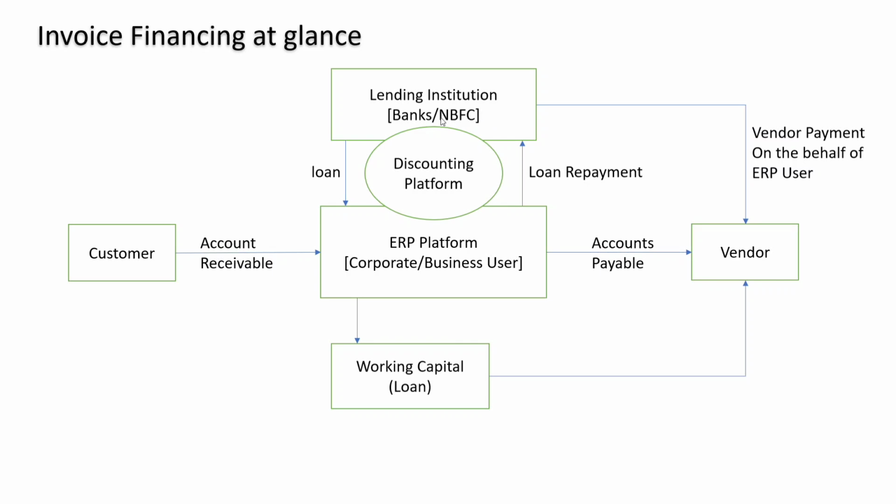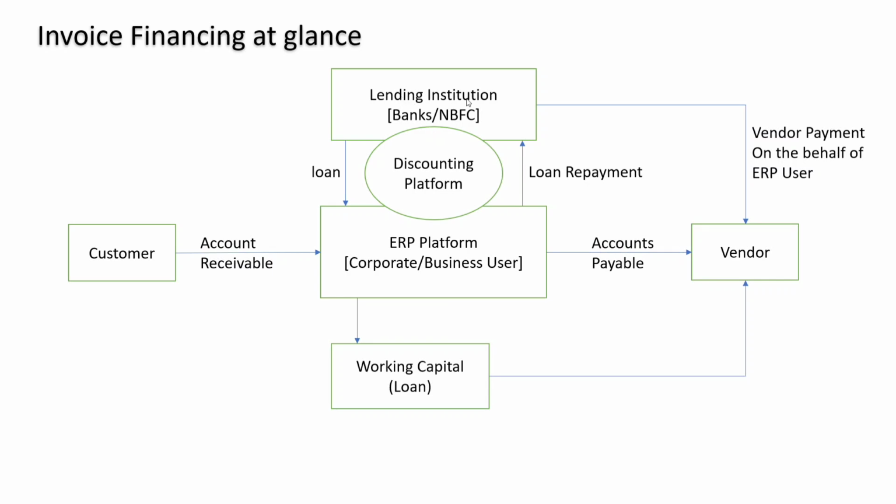So the lending institute pays directly to the vendor on behalf of the ERP user, or the lending institute gives the loan to the ERP user and the ERP user pays the vendor. The ERP user has other options to pay: either from working capital, or by taking a loan from the lending institute and paying the vendor. In that case, what will happen?